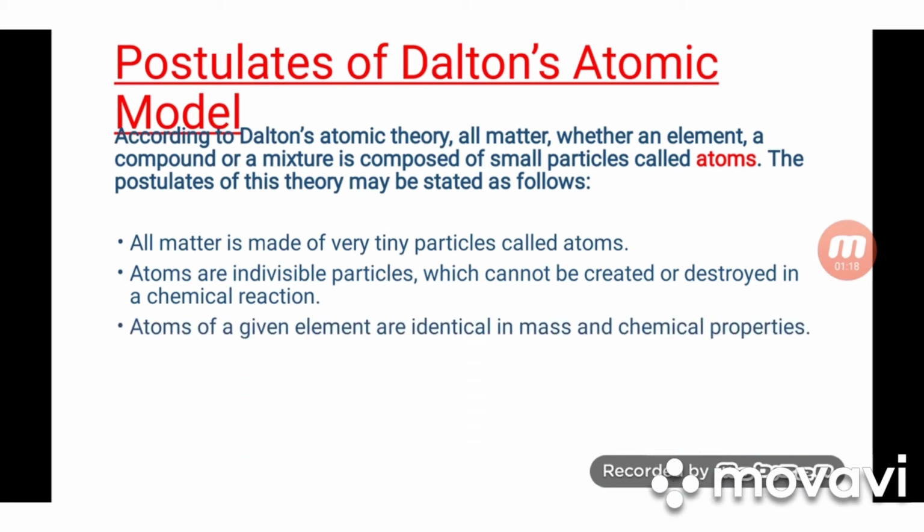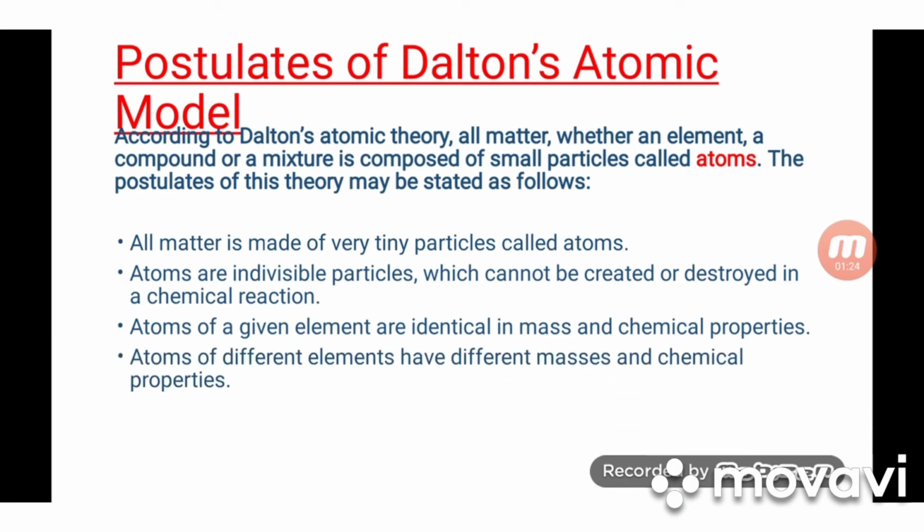Atoms of a given element are identical in mass and chemical properties. Atoms of different elements have different masses and different chemical properties. For one particular element, atoms have identical masses and identical chemical properties, but atoms of different elements have different masses and different chemical properties.